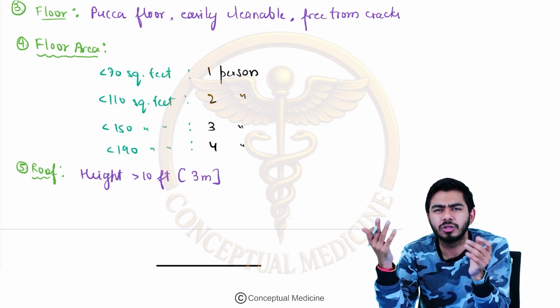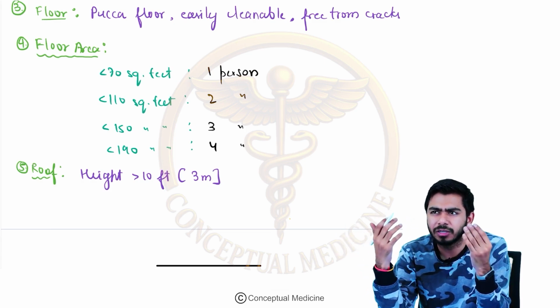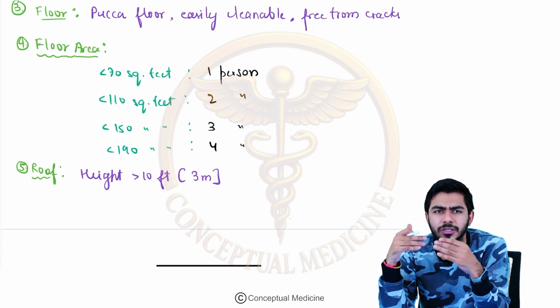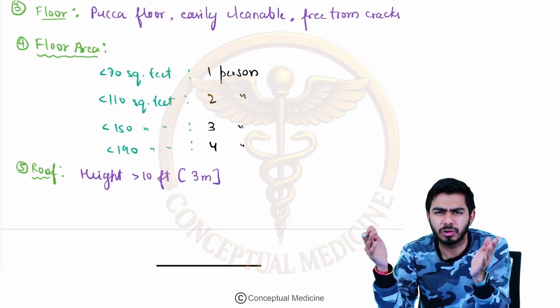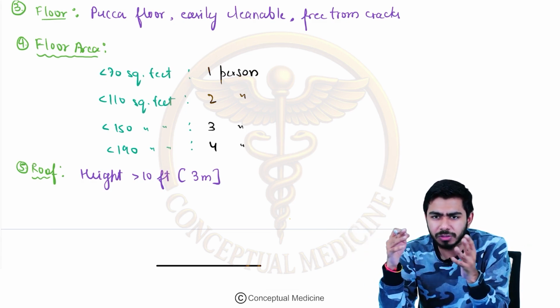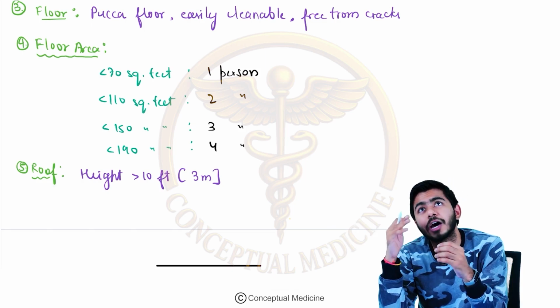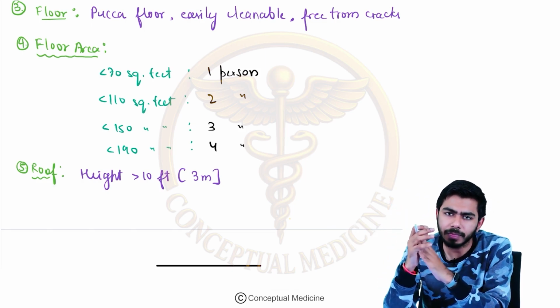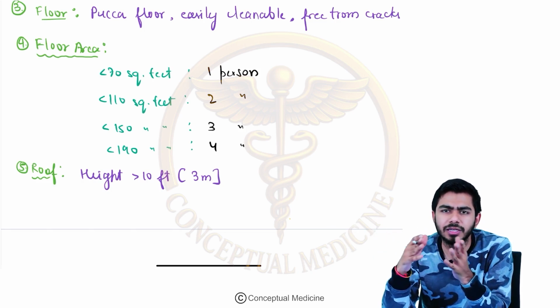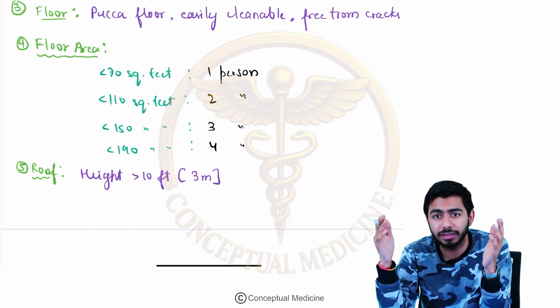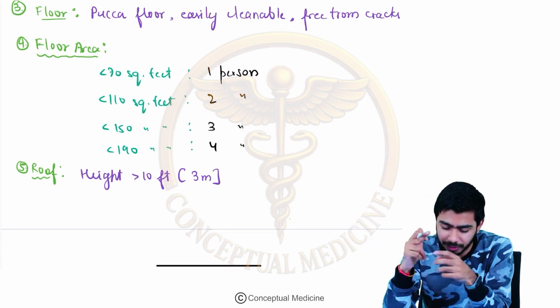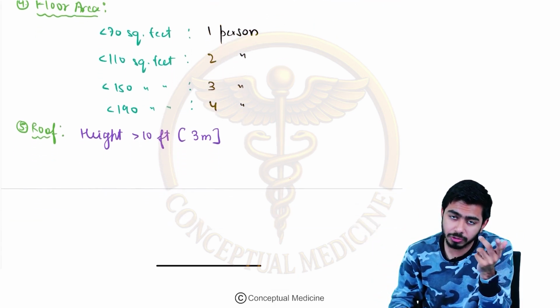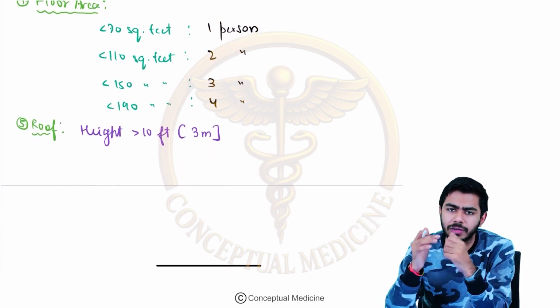And in ancient times, if you visit the palaces and the forts, in Jaipur or in Agra, you'll notice that the height of the roofs is so much. Why is it so? Because they wanted to maintain the ventilation, so that is very important. For the ventilation part also, the roof height is very important.